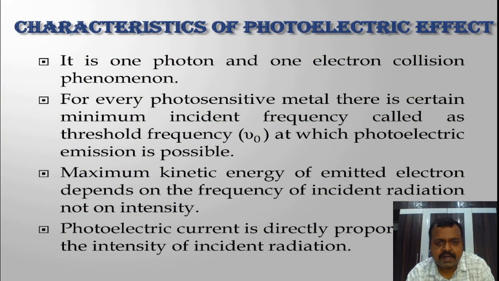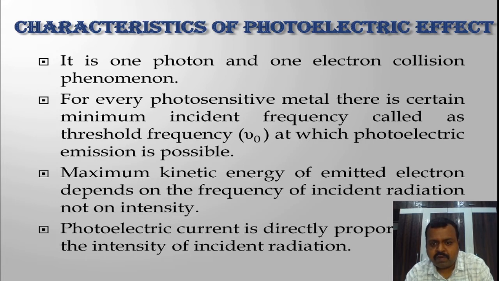Now here there are some characteristics of the photoelectric effect. First point, it is a one photon and one electron collision phenomenon. Number two, for every photosensitive metal, there is a certain minimum frequency called the threshold frequency. Only at this frequency, photoelectric emission is possible. So listen, at this threshold frequency, electrons are just emitted.